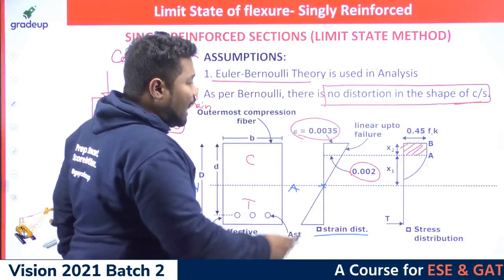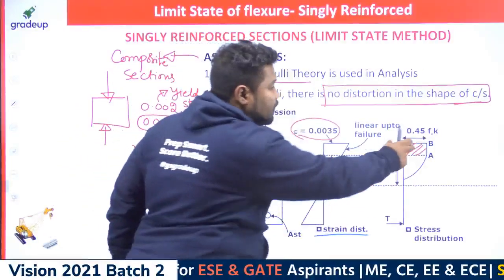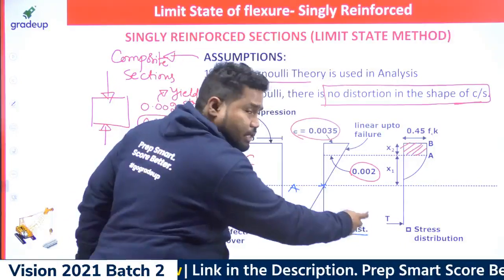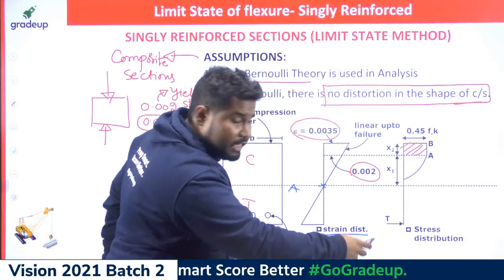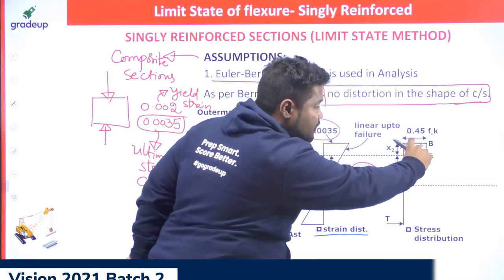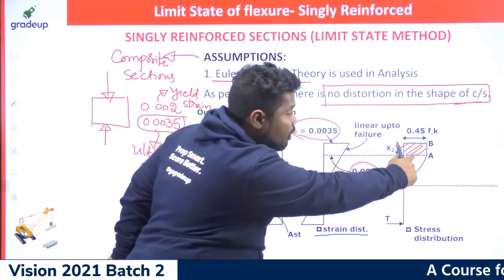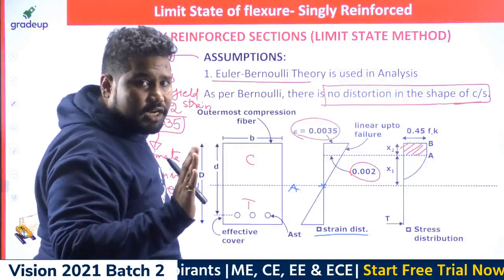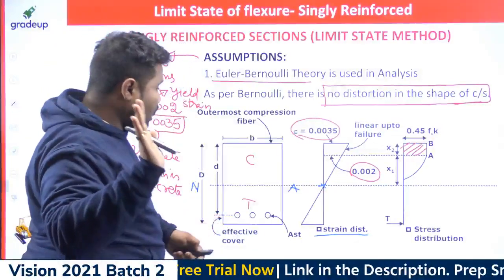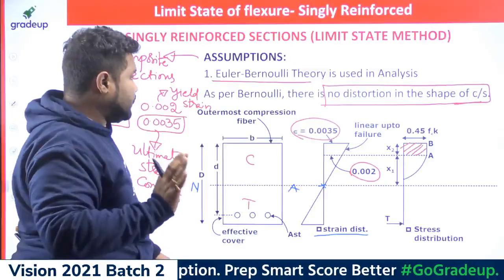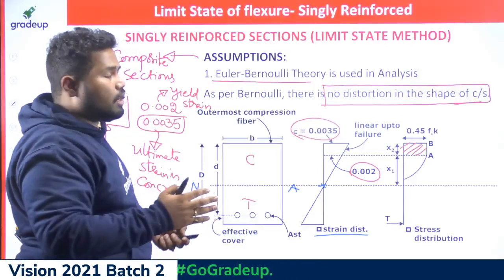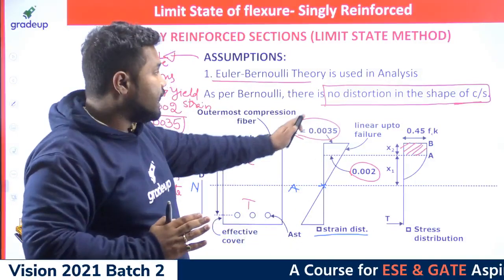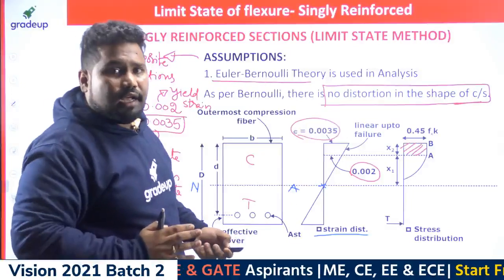After this, I will also tell you in the next slide how the shape of this stress comes about. This is how the strain distribution is. Coming to the stress distribution, you can see some blocks are rectangular in shape and some blocks are parabolic in shape. There is also a reason for that in the coming slides. And yes, 0.002 is also called proof stress. Now let me come down to the next slide. The first assumption is plane sections remain plane, so the variation of strain distribution is linear. That's what you can directly infer from this first statement.